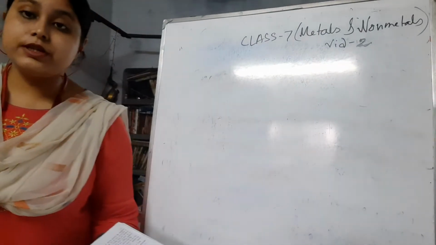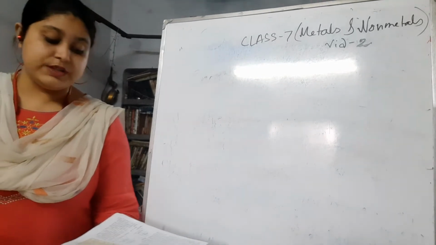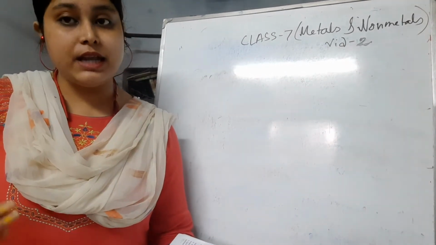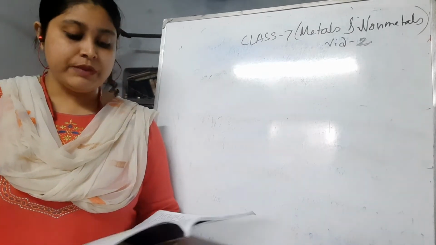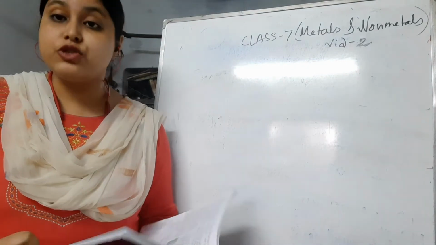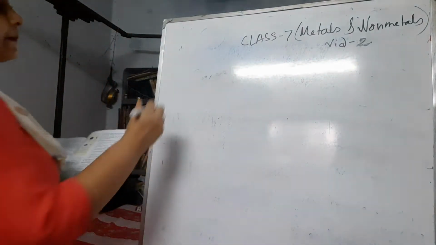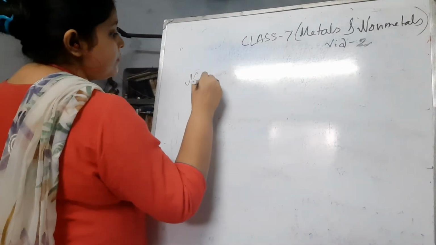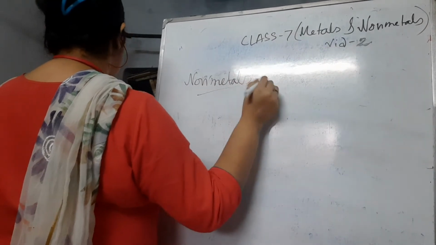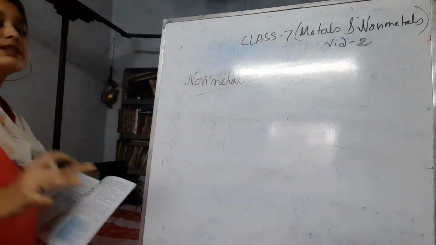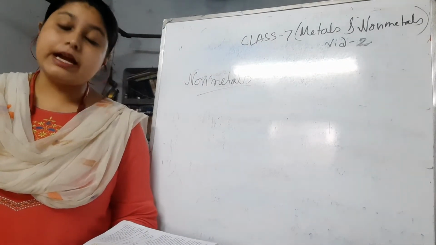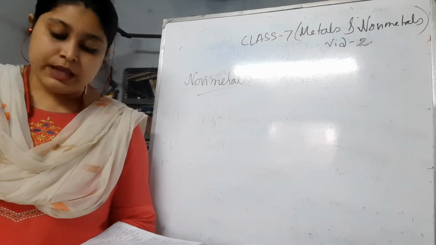After knowing this comparison between metals and non-metals, that metals are malleable and non-metals are brittle, I am going to discuss non-metals in detail. Non-metals are usually very few in number in comparison to metals.